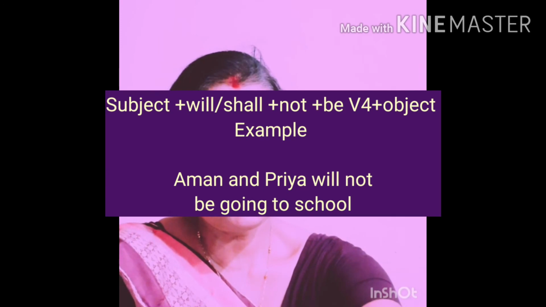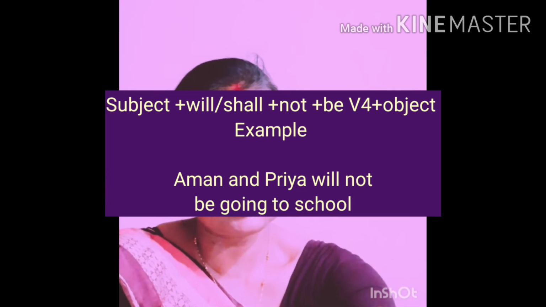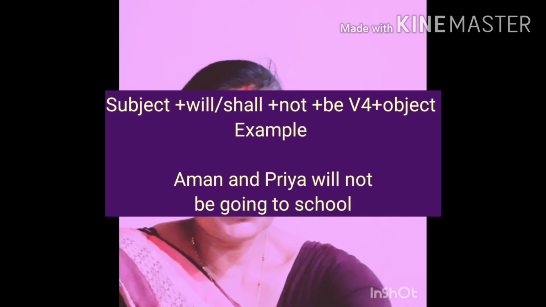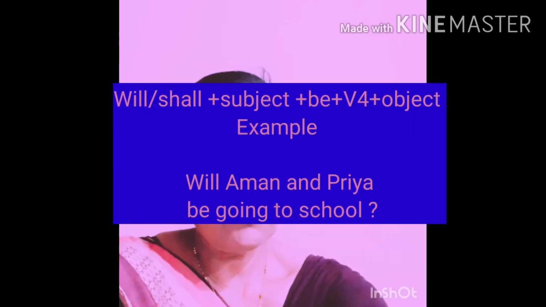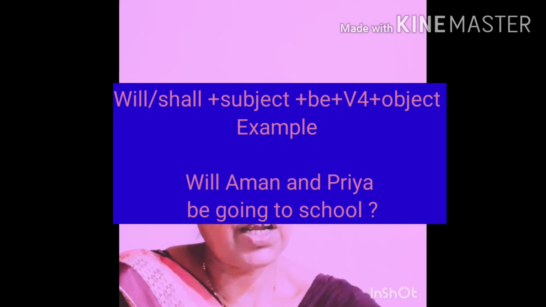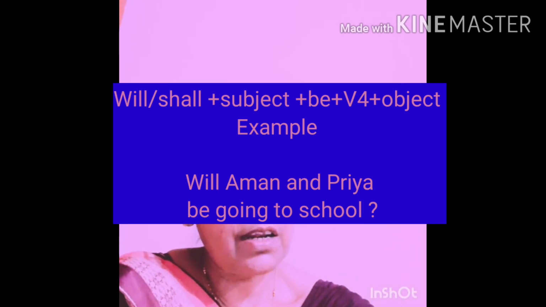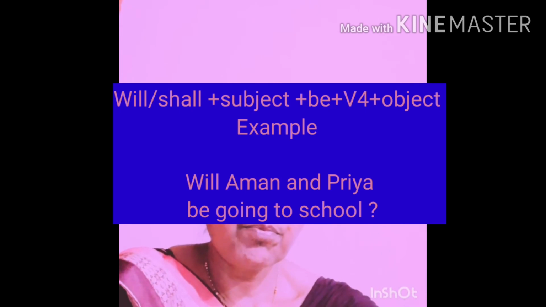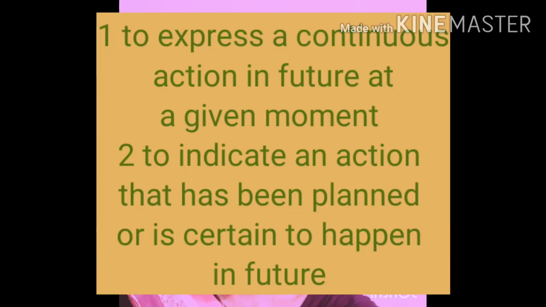Its negative is subject plus will not be or shall not be plus V4 plus object. Aman and Priya will not be going to school. And if you have to make the interrogative of this, you write will or shall plus subject plus be plus V4 plus object. Will Aman and Priya be going to school?